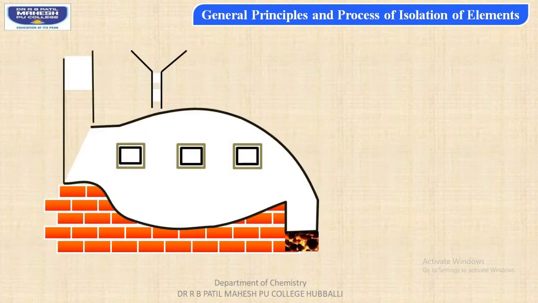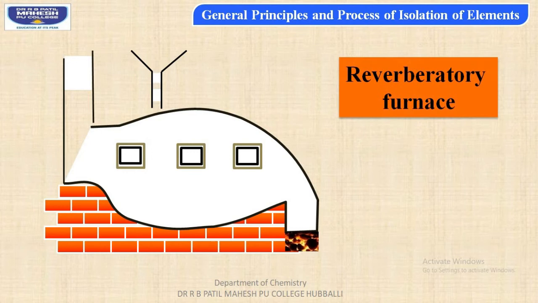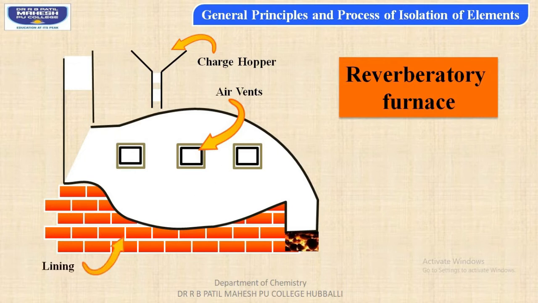The diagram represents a reverberatory furnace. In this, students, the ore particles are added from the charge hopper right at the top of the furnace, and there is an air vent which acts as ventilation for the furnace, and the lining of the furnace is done with bricks which are highly resistant to heat radiation.